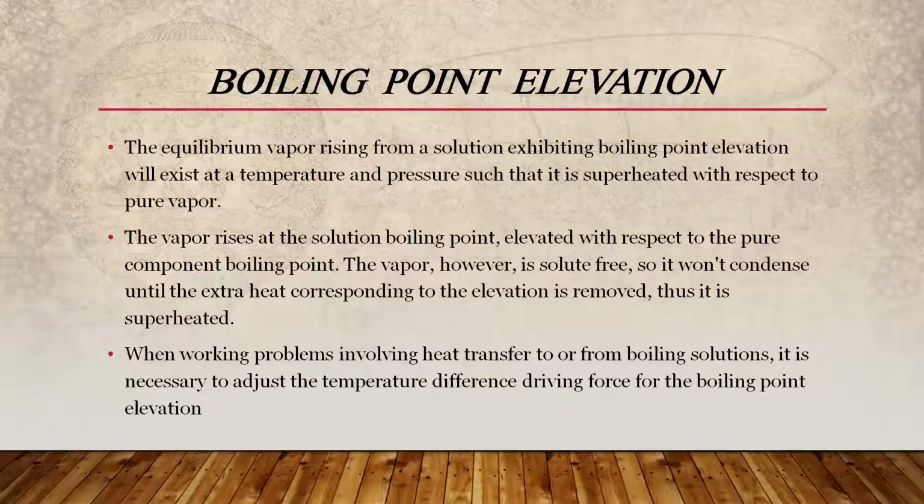The vapor rises at the solution boiling point, elevated with respect to the pure component boiling point. The vapor, however, is solute free, so it won't condense until the extra heat corresponding to the elevation is removed. Thus, it is superheated. When working problems involving heat transfer to or from a boiling solution, it is necessary to adjust the temperature difference driving force for the boiling point elevation.